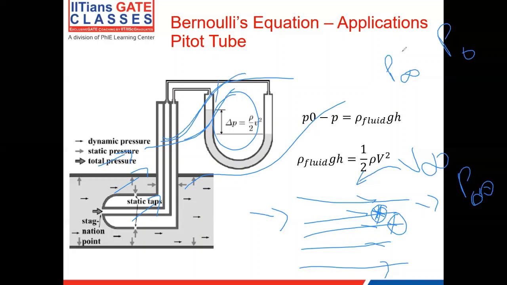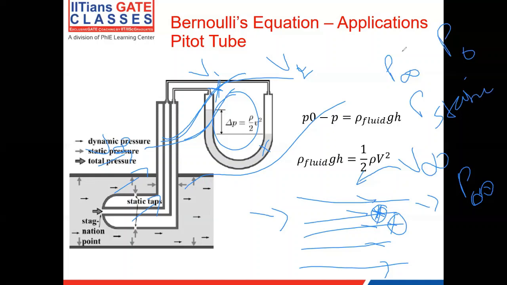At any given point in the flow field, if I keep a probe, the velocities are different: it's v infinity over here, and it might be v1, v2 at different points in the flow field. So at any point in the flow field, if I keep a probe to measure the pressure exerted by the collision of the fluid molecules, that is what I call the static pressure, p static.